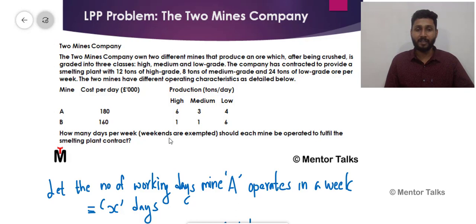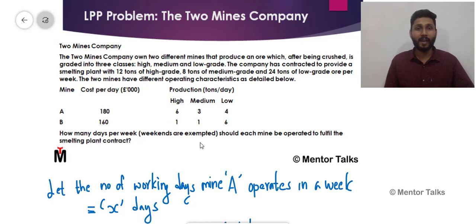It is also mentioned that these mines are not going to operate on weekends. That means the maximum number of days these mines could work is 5 only. So x should be less than or equal to 5 and y should also be less than or equal to 5. And we also know that the number of days will not be negative under any circumstances. So both x and y are going to be greater than or equal to 0.